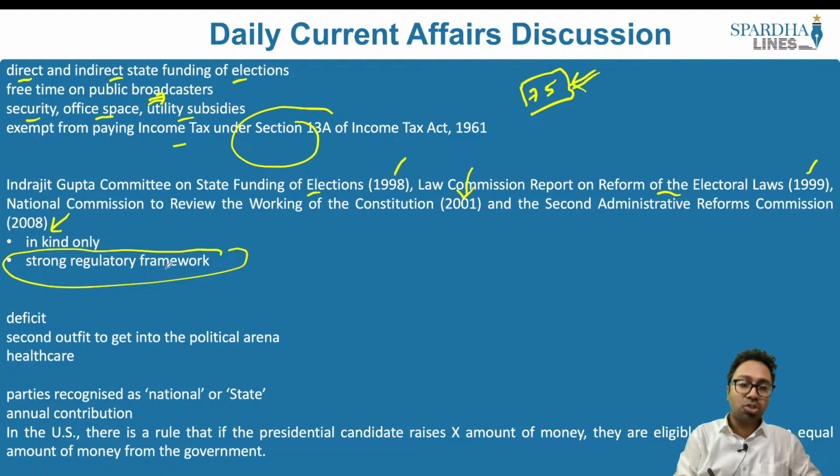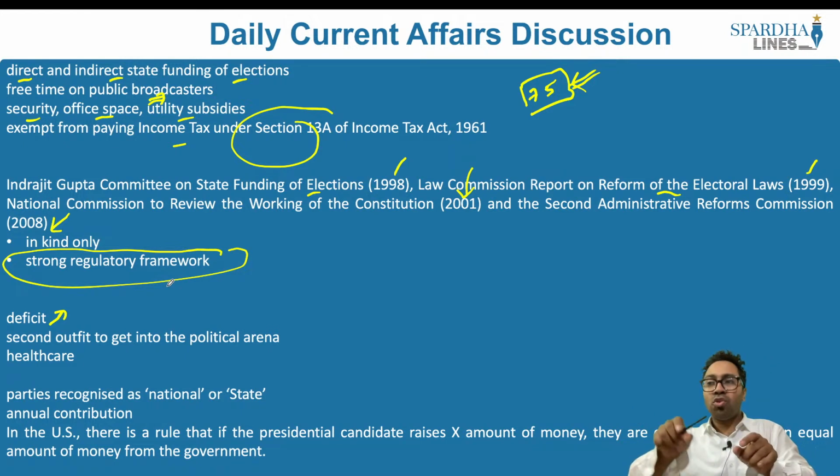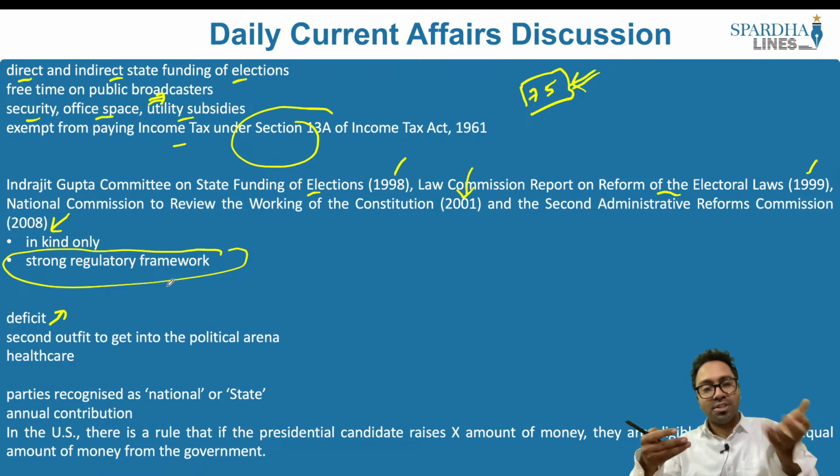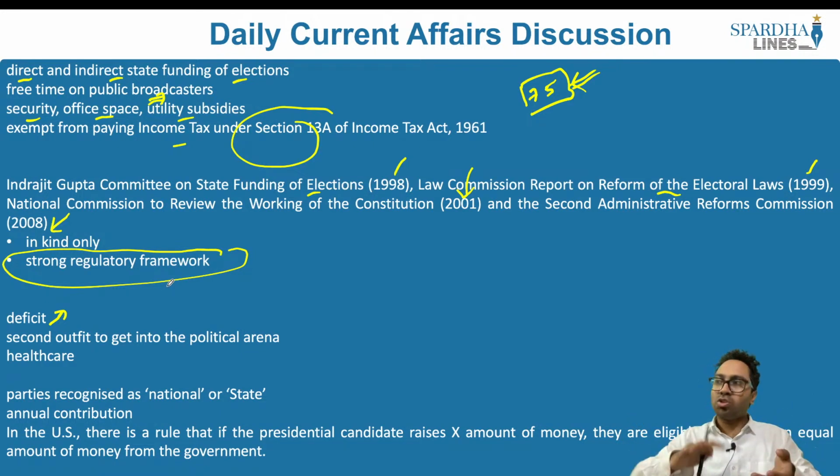Why? That is because we already have a lot of deficit. What do I mean by deficit? We have the fiscal deficit, we already have the revenue deficit, we are already seeking a lot of credit from the market, and as a result, while we have a deficit, if we continue to also give money to the candidates as well as the political parties, the deficit will increase as well, and when the deficit increases, we would not be able to spend on other welfare schemes and programs as well.